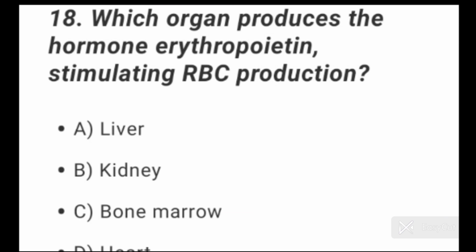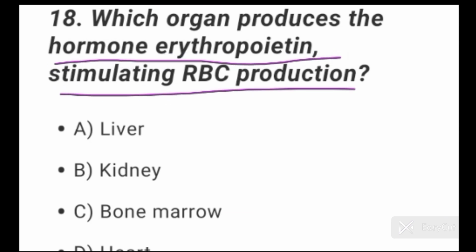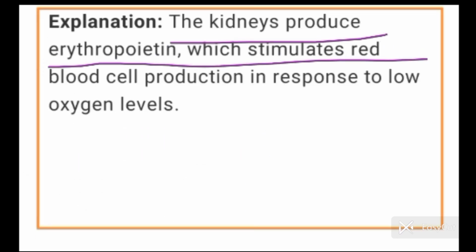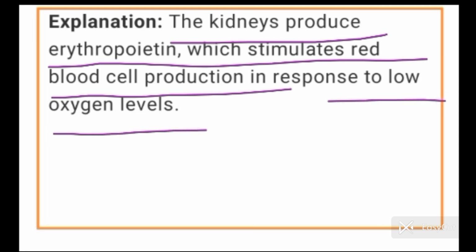Question number 18. Which organ produces the hormone erythropoietin stimulating RBC production? Option B is the correct option here because kidney produces hormone erythropoietin which stimulates RBC production. The kidney produces erythropoietin which stimulates red blood cells production in response to low oxygen level. जब ऑक्सीजन का लेवल कम हो जाता है तब किडनी erythropoietin हार्मोन प्रोड्यूस करती है. erythropoietin हार्मोन क्या करता है? स्टिमुलेट करता है रेड ब्लड सेल के प्रोडक्शन को.